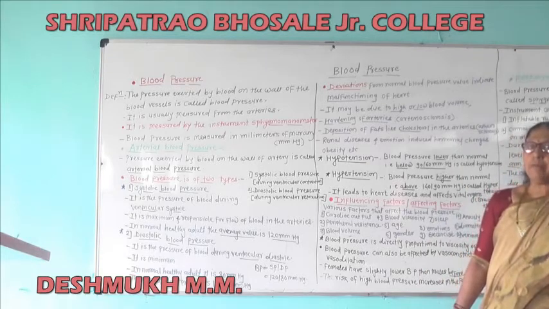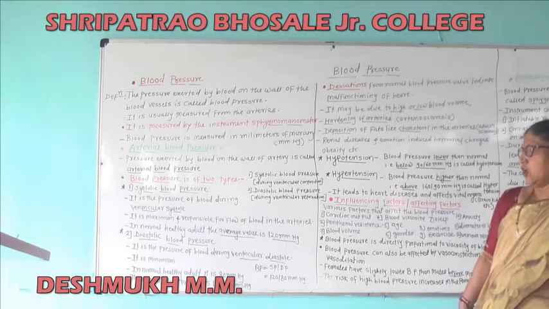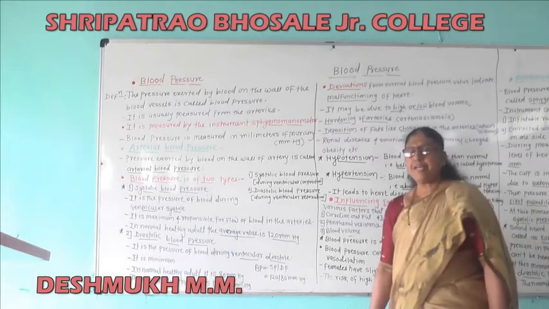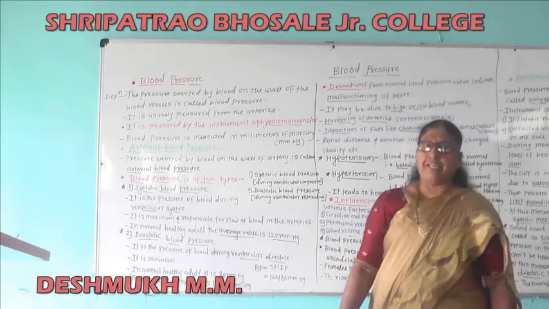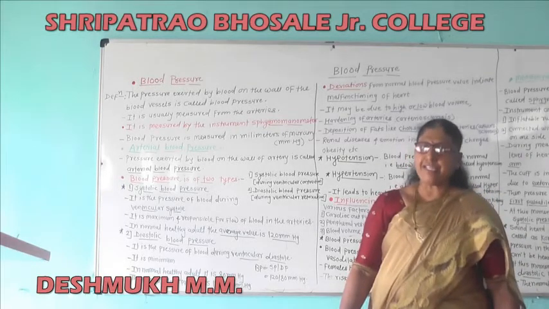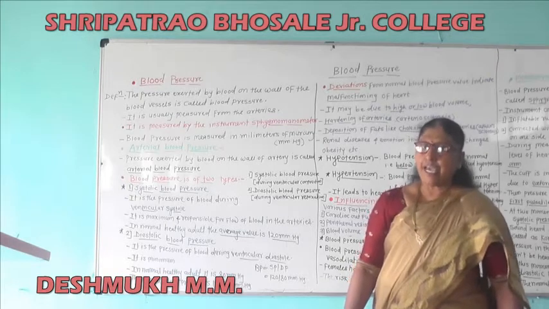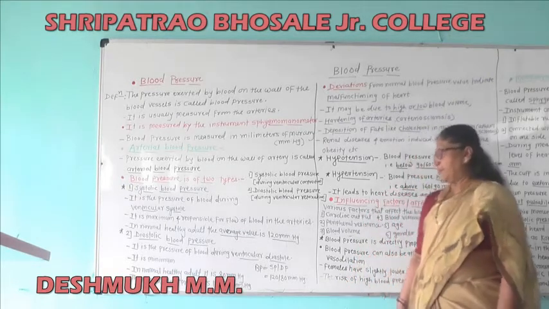The normal blood pressure is 120/80 mmHg.